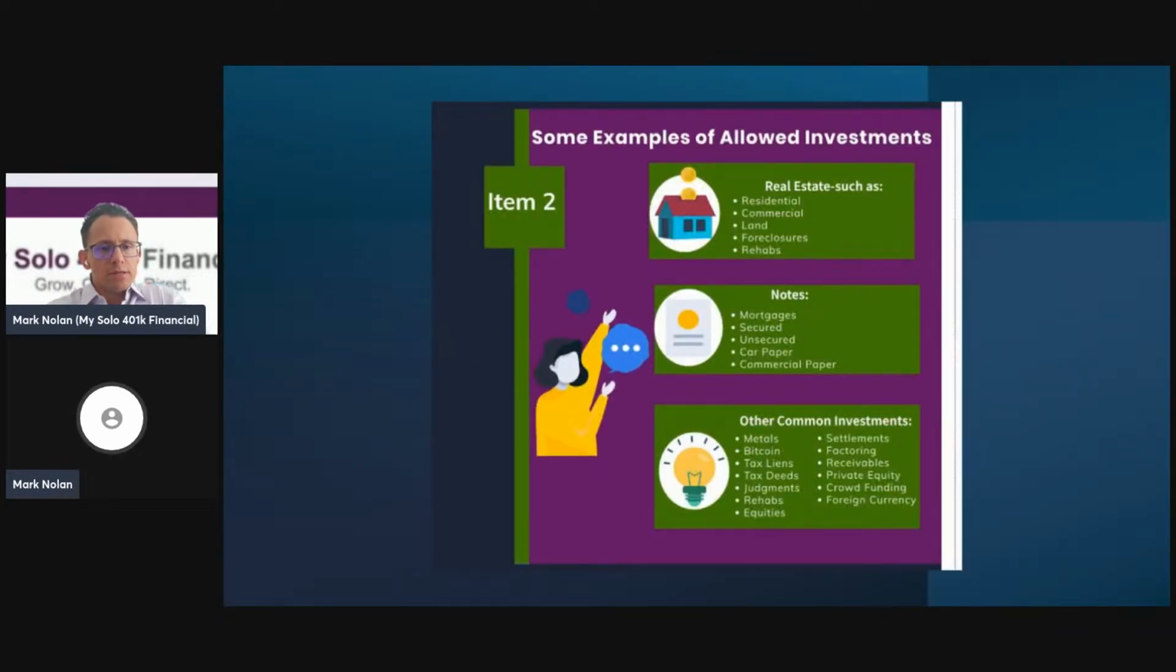Okay, so here's an example of some allowed investments under a self-directed 401k. Let's take a look at the slide here. Let's make it a little bigger here. So you can invest your self-directed solo 401k, aka self-directed 401k, in real estate, whether it's residential, commercial, land, foreclosures, rehabs, as well as promissory notes. So mortgage deeds of trust. It can be unsecured or secured promissory notes.